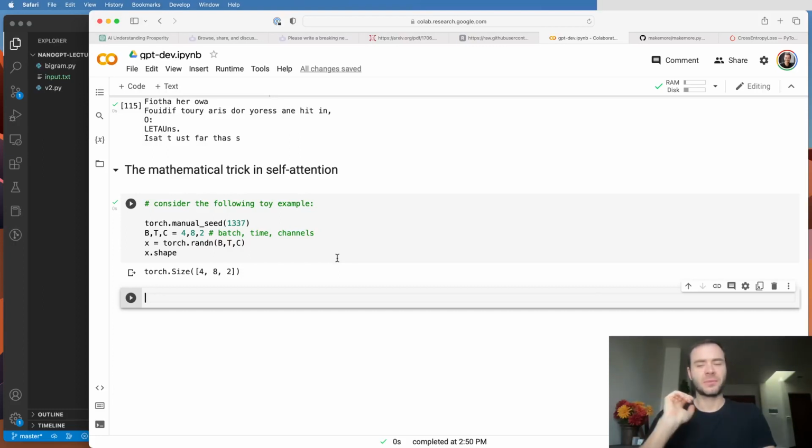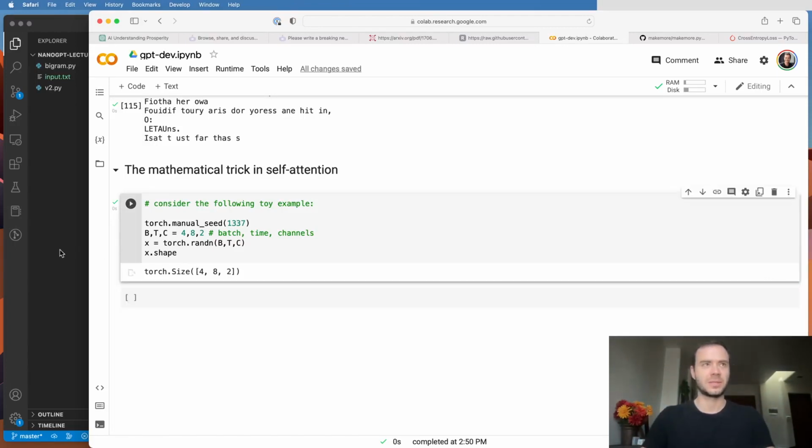Now, before we actually get there, I want to get you used to a mathematical trick that is used in the self-attention inside a transformer, and is really just at the heart of an efficient implementation of self-attention. I want to work with this toy example to get you used to this operation, and then it's going to make it much more clear once we actually get to it in the script again.